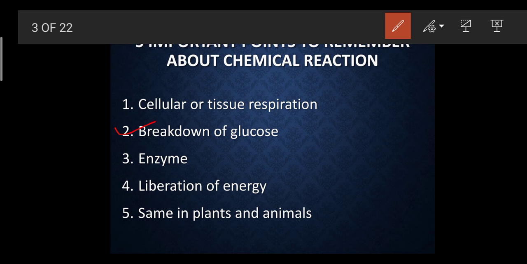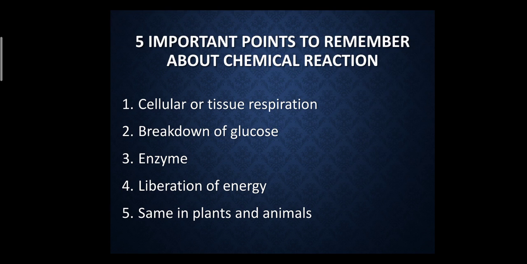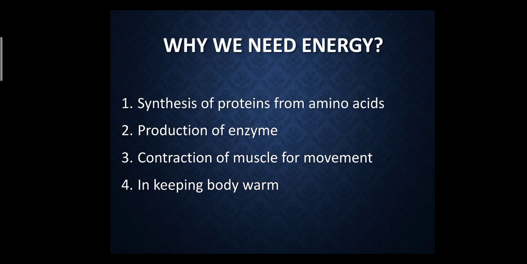All the chemical reactions take place in the presence of enzymes, and we know what enzymes are. Enzymes are biological catalysts which help to speed up the reaction. And we have already studied the liberation of energy in the form of ATP, and that ATP helps us to carry out our life processes. This happens the same in plants as well as in animals. We will understand by studying so many of the things.